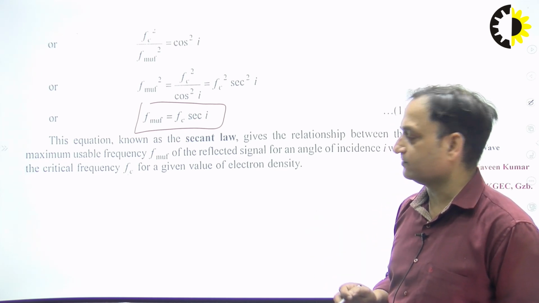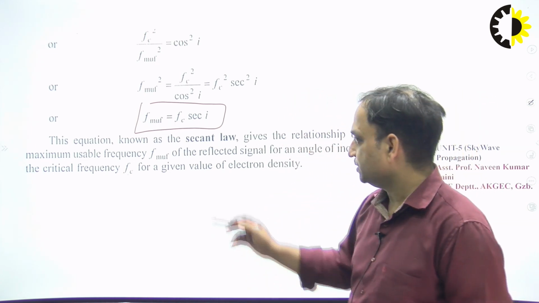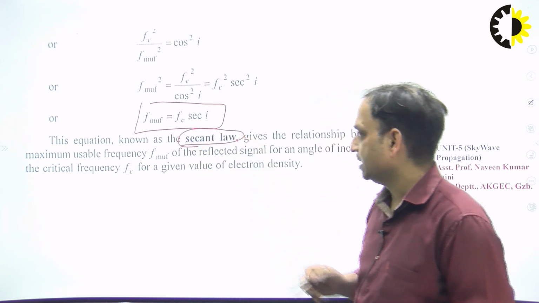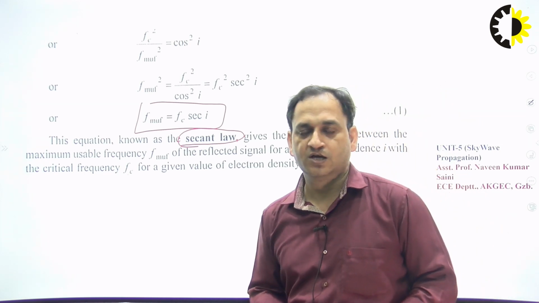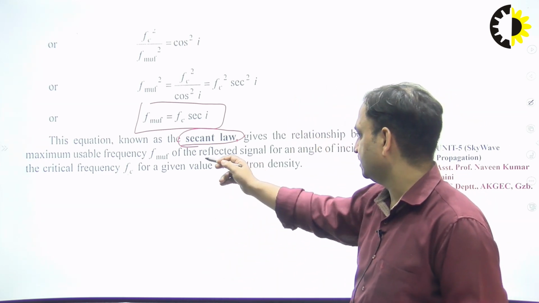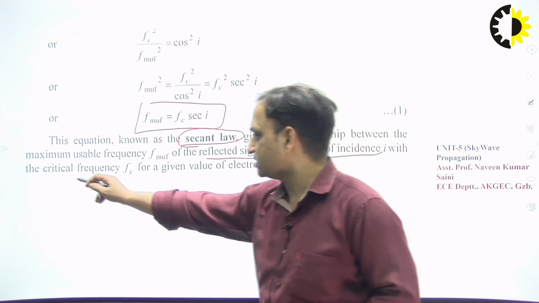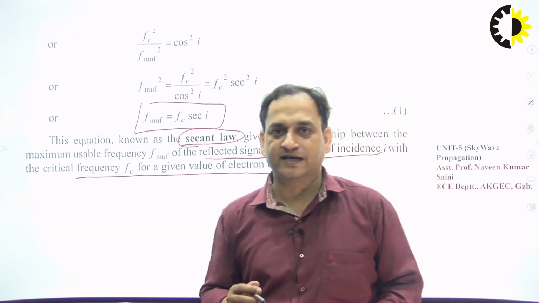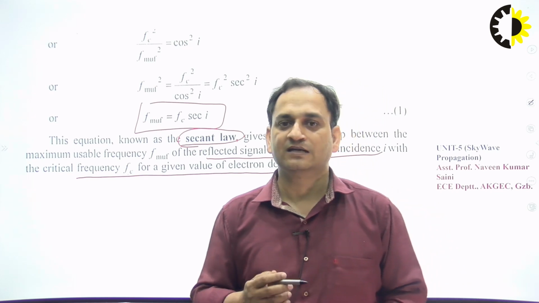The relation for that is FMUF is equal to fc sec i, right? In this case, this is also called the secant law, which gives the relationship between the maximum usable frequency of the reflected wave signal for an angle of incidence i with the critical frequency, for a given value of electron density, when the angle of incidence is vertical incidence at the ionospheric layer.